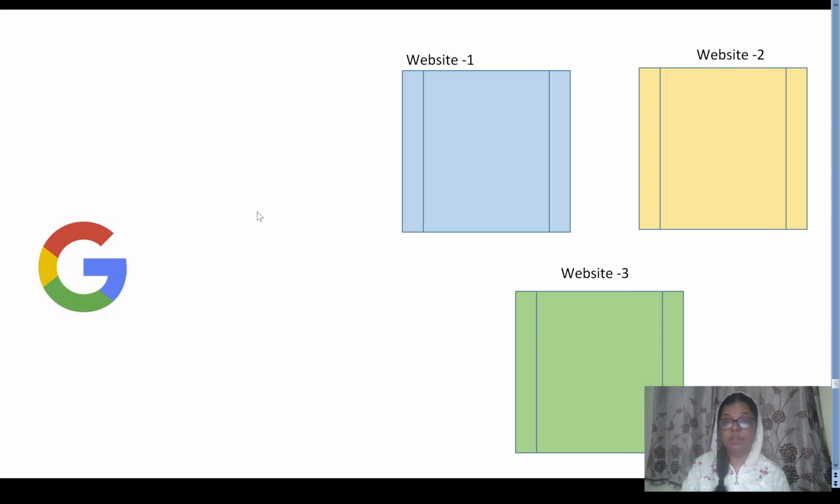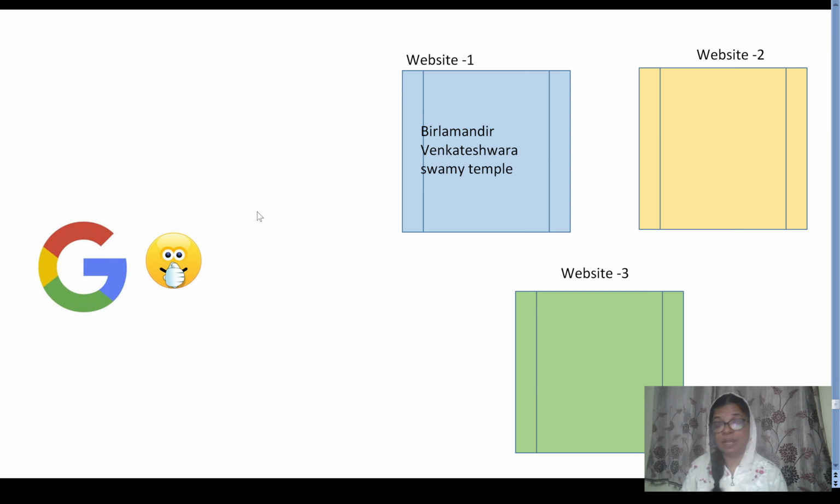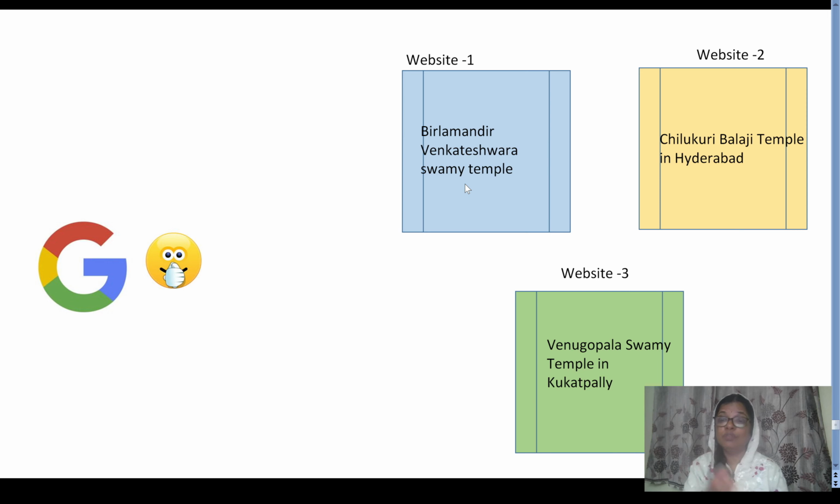Then Google will search for that keyword, Venugopal Swami temple in Kukatpally. It goes to one website, and there Google may find Birla Mandir Venkateswara Swami temple, but the person is not searching for this keyword. Clearly she is searching for Venugopal Swami temple in Kukatpally. So again it will search for some more sites. There also this keyword is not there. Google didn't find this keyword, only something else like Chilkur Balaji temple or some other temple. It goes to a few more sites, and there Google finds Venugopala Swami temple in Kukatpally, exactly what the lady is typing.